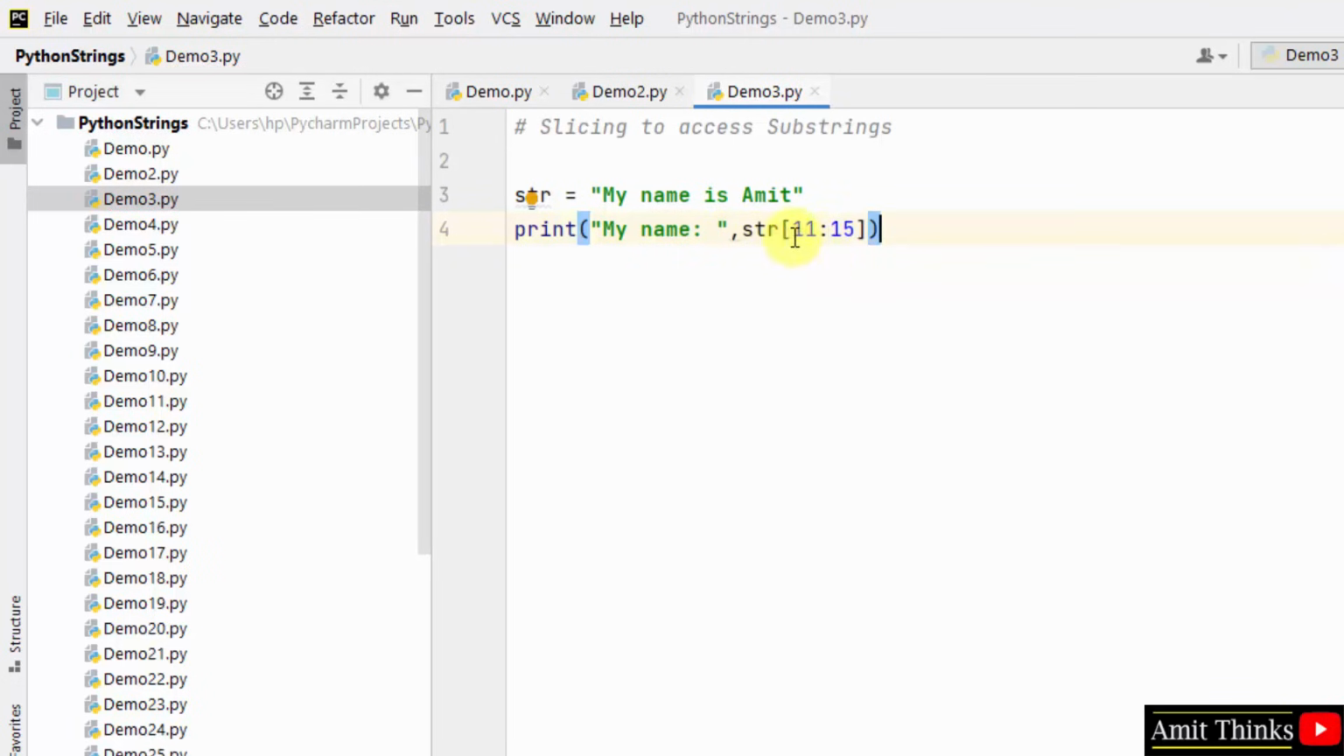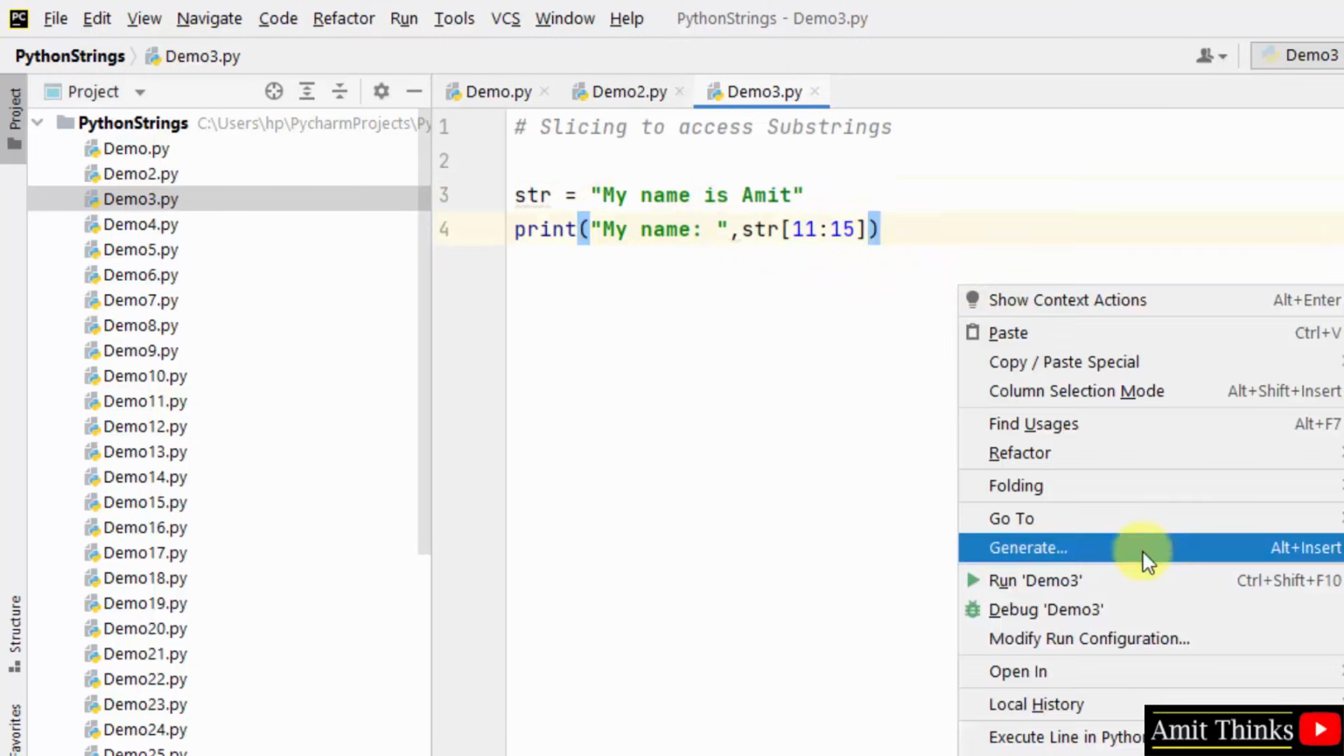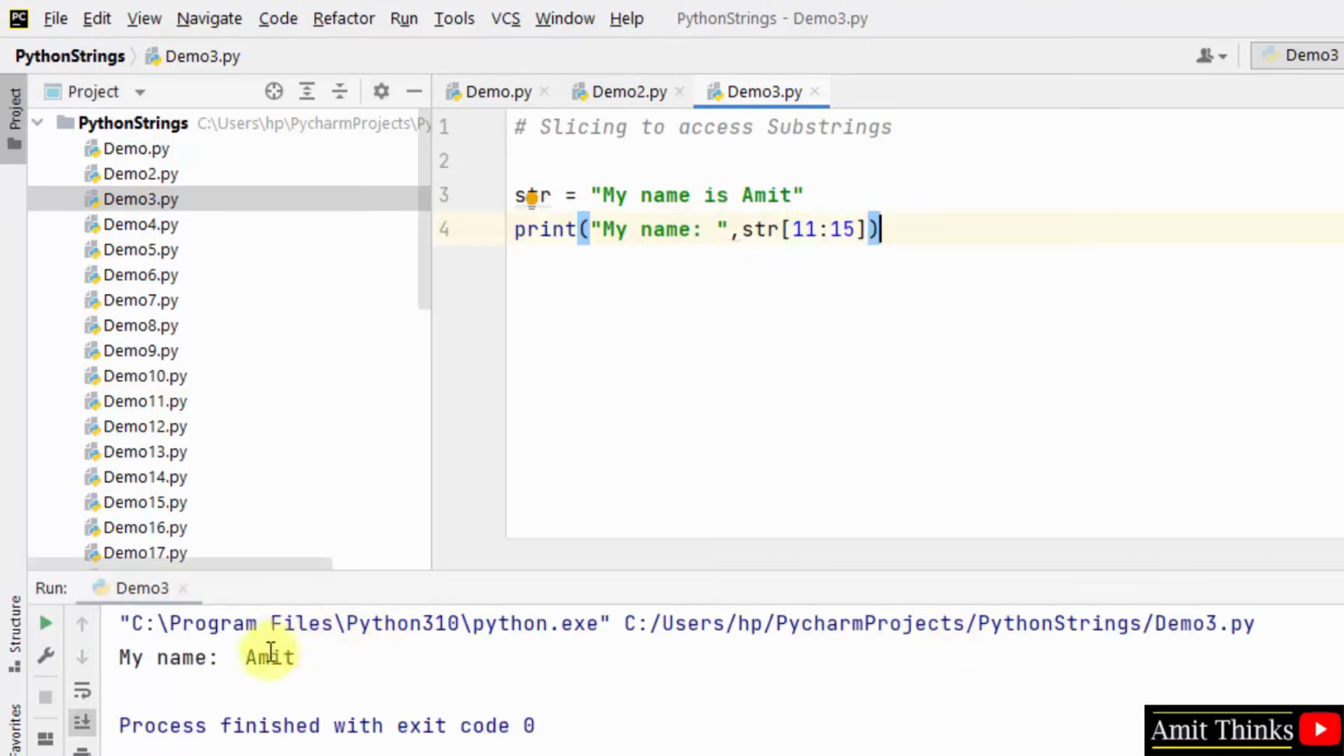Now from 11 to 15 it will print, that is my name. Now let's see, I'll right click and run it. Here and you can see it printed my name. In this way you can also use slicing to access substrings. You just need to use the colon and add the start index. This is the start index and this is the end index.